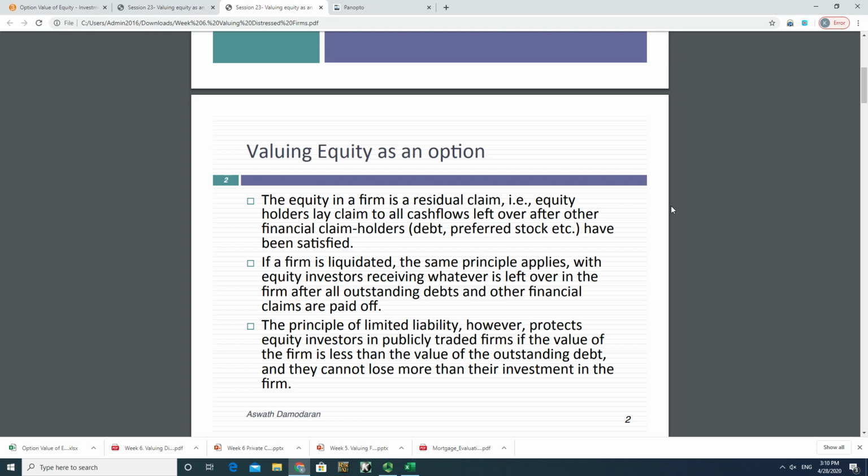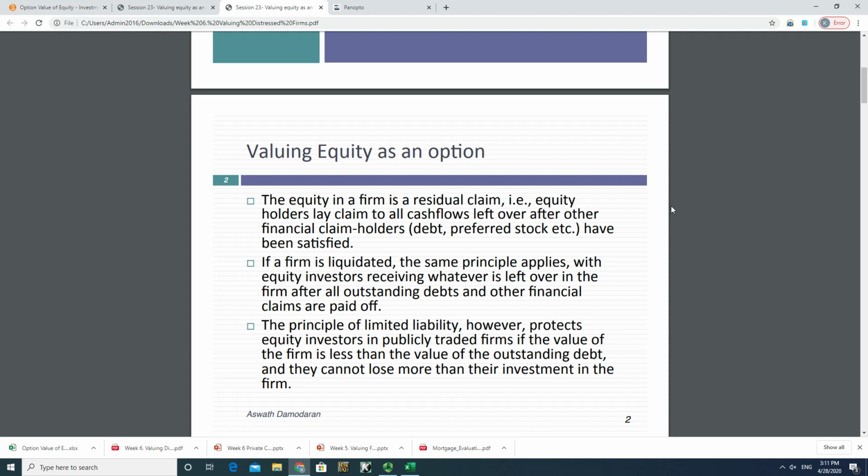Right? When equity value is positive, then the value of equity equals the difference between firm value and value of debt. But when firm value declines to a level lower than the debt, then the equity value will decline, but it will not go negative.